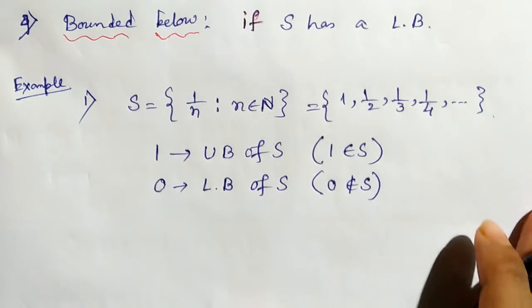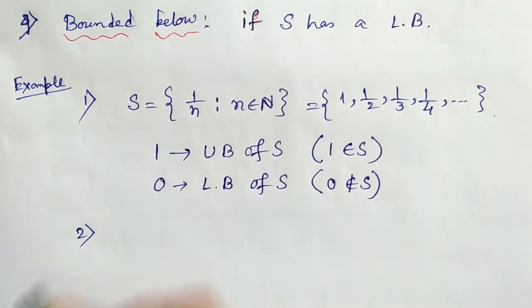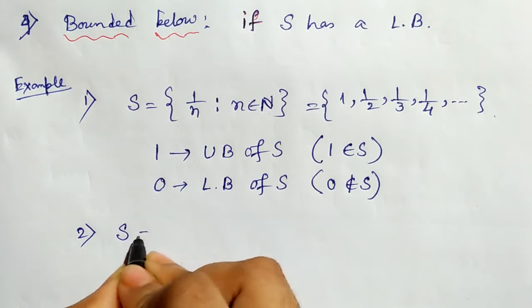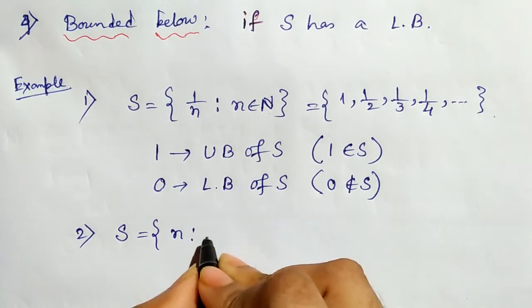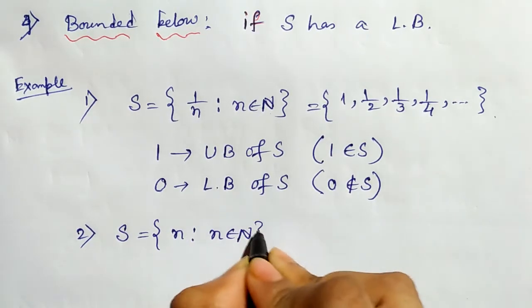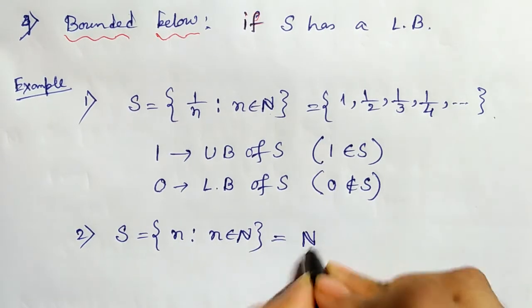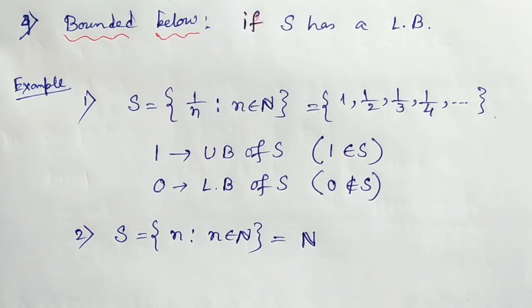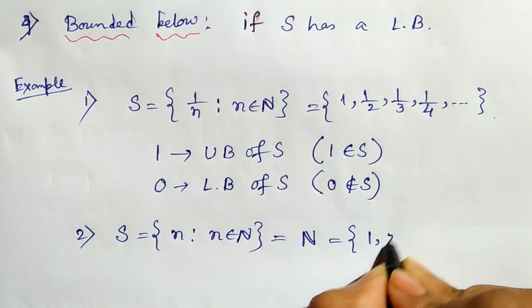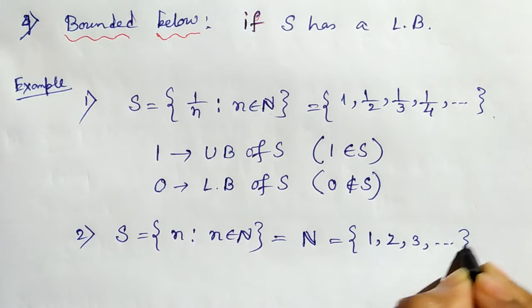Okay. Next example, suppose S is the set N, that is, S is the whole set of natural numbers. Then the set is 1, 2, 3 and so on.